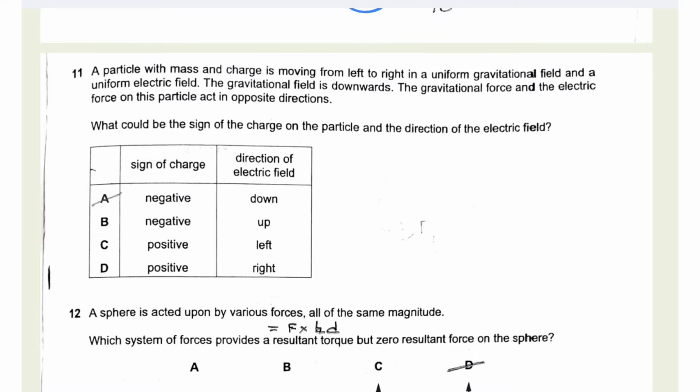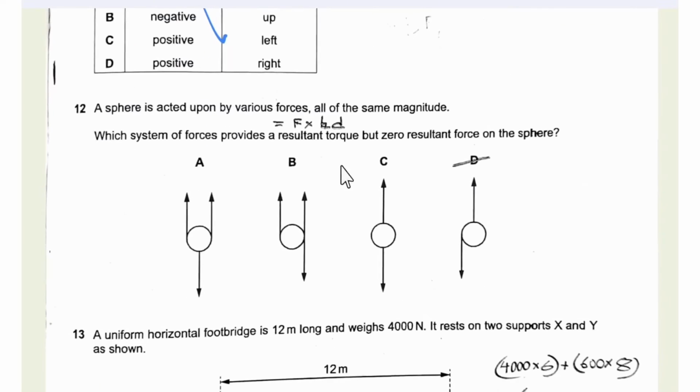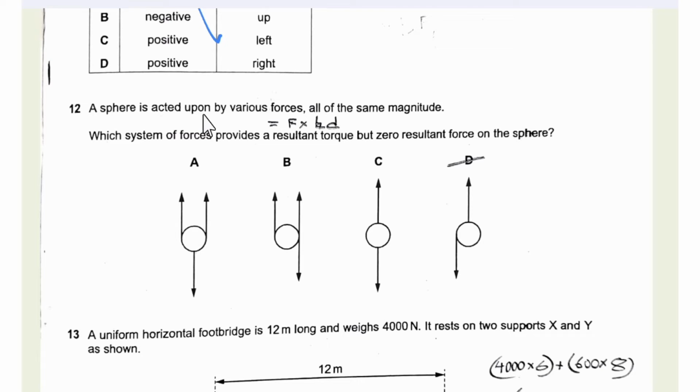Number 11 is related to electric field, so this is not in our syllabus. Then in question number 12, a sphere is acted upon by various forces, all of the same magnitude. Which system of forces provides a resultant torque but zero resultant force? So the resultant force is 0 and there is a resultant torque, that means a resultant moment.